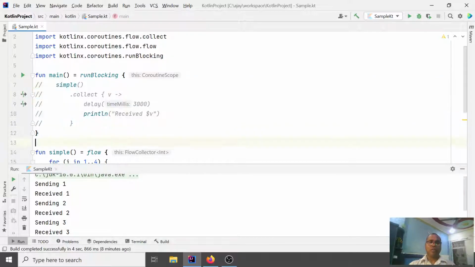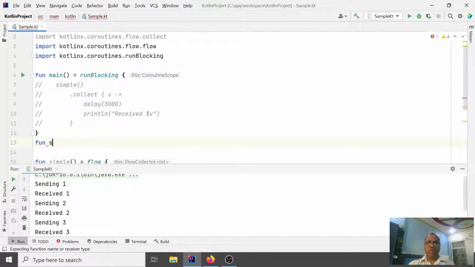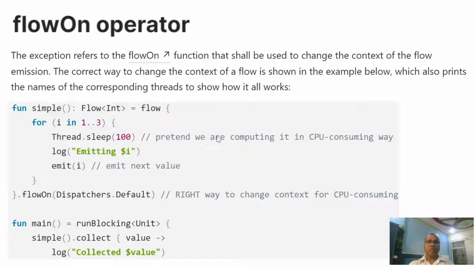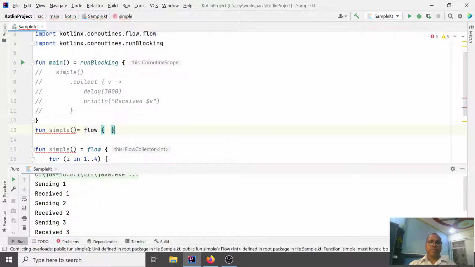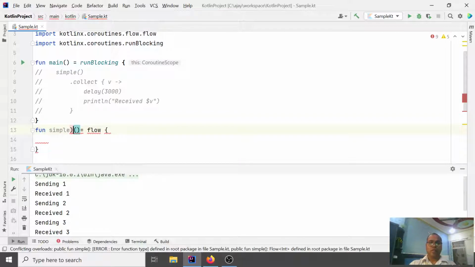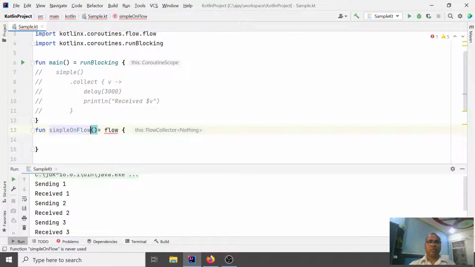Let's write a simple function that returns a flow. Similar to the earlier code, we have a for loop, for i, and we are emitting the value i.